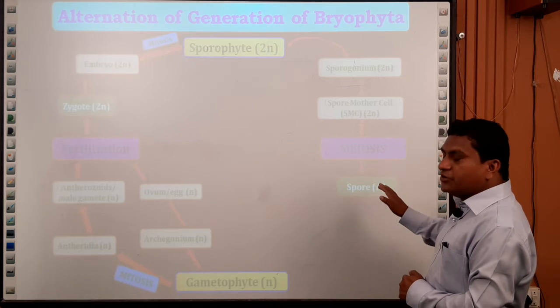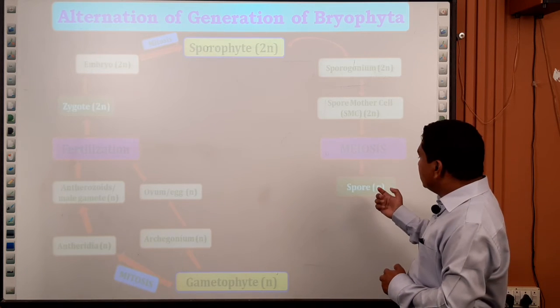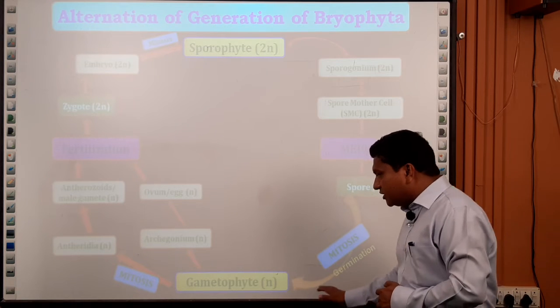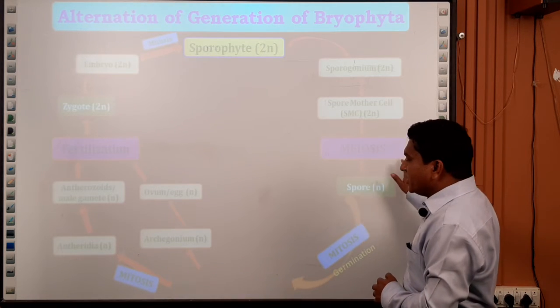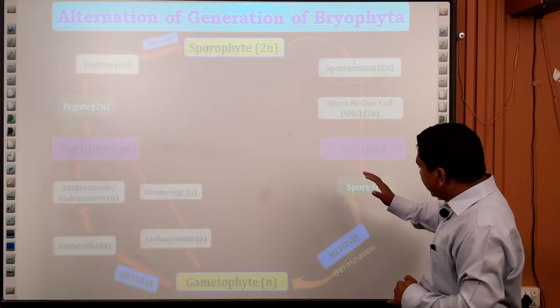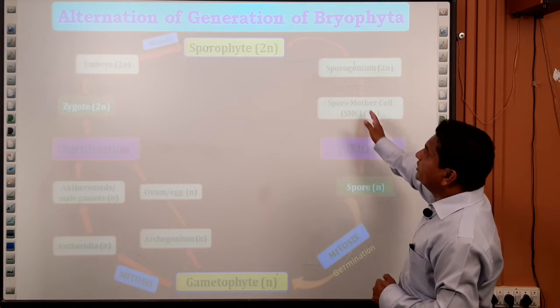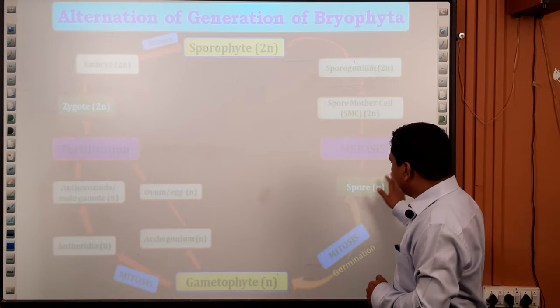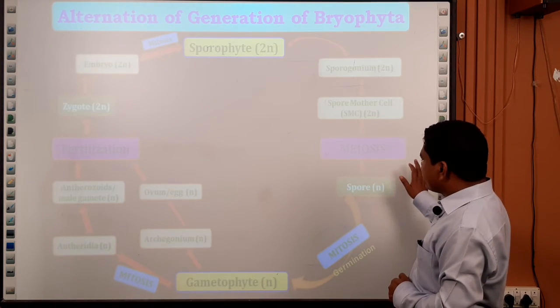Why are they haploid? Because they consist of a single set of chromosomes. These spores germinate to give rise to the gametophytes. Whenever the spore forms, the sporophytic phase ends and the gametophytic phase starts.